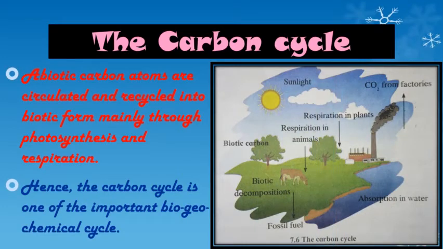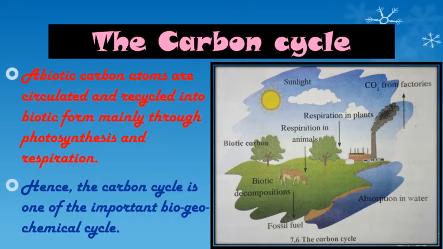So student, plants convert carbon dioxide into carbohydrates, right, by the process of photosynthesis. That means in the presence of sunlight, the plant absorbs carbon dioxide and converts this carbon dioxide into carbohydrate, which is a food nutrient, by the process of photosynthesis. And similarly they produce carbon compounds like proteins and fats too. That means like carbohydrate, they produce proteins and fat also.